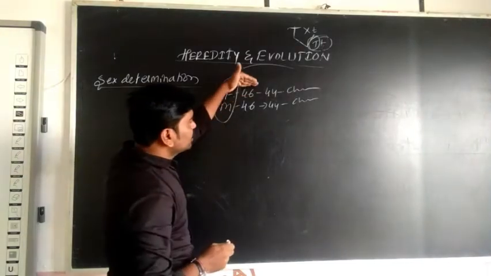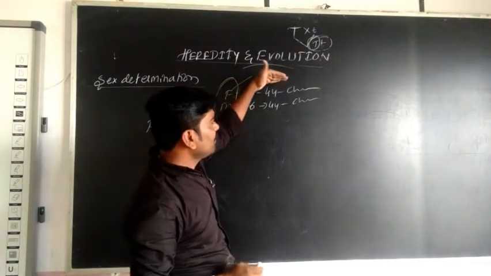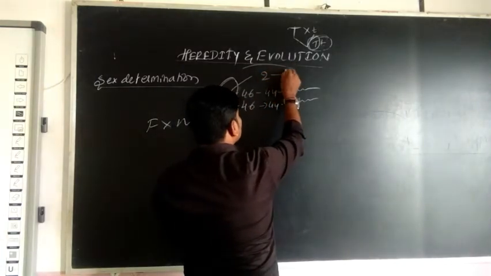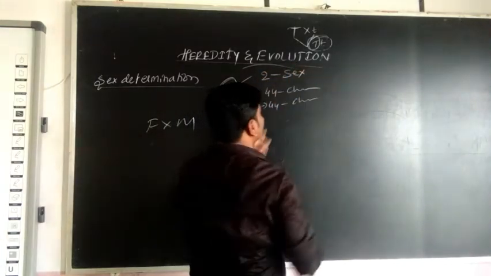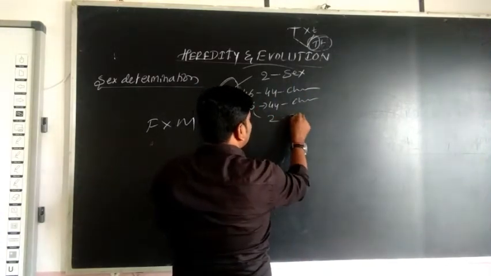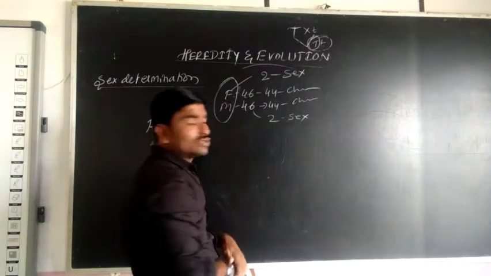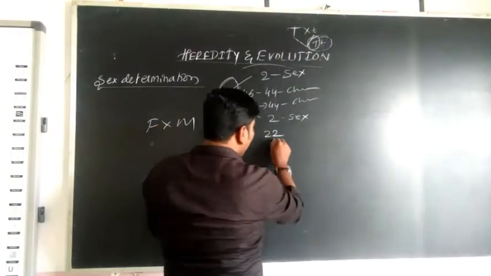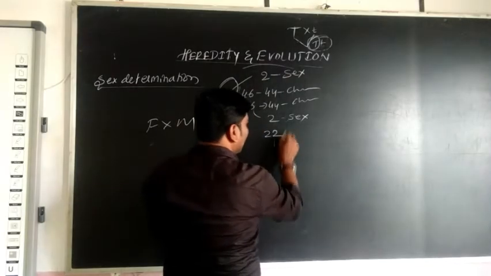So here there are 46 chromosomes: 44 chromosomes for characters, 2 chromosomes for sex. These are the sex chromosomes. So here also 2 sex chromosomes.